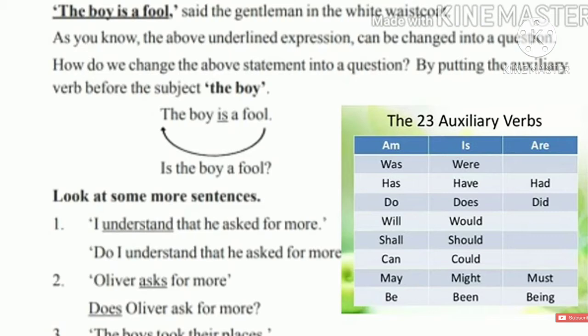What is the auxiliary verb here? We used do. Why? Because the subject is I, so before the subject we keep the auxiliary verb do. Do I understand that he asked for more? Next one. "Oliver asks for more." Here Oliver is singular, so we use does, and in the verb form "asks" the s is there. Does Oliver ask for more? Here we need to use "ask"; we won't write "asks". Does Oliver ask for more? And keep the question mark at the end of the sentence.